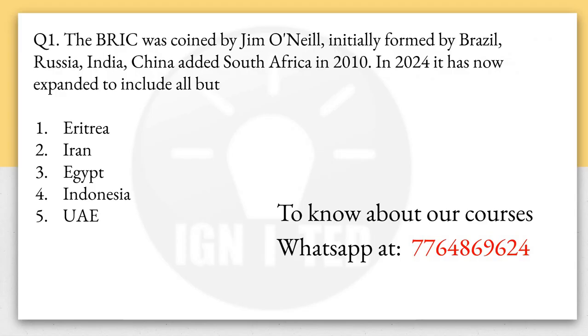So the very first question is about the bloc which was coined by Jim O'Neill in the year 2001. Initially it contained Brazil, Russia, India and China. Later South Africa was added in the year 2010. Some new countries have joined the bloc. The options are given: Eritrea, Iran, Egypt, Indonesia, and UAE. But here you have to find which among the following is not the country which has joined BRICS.